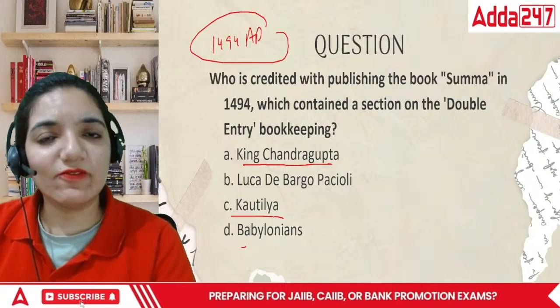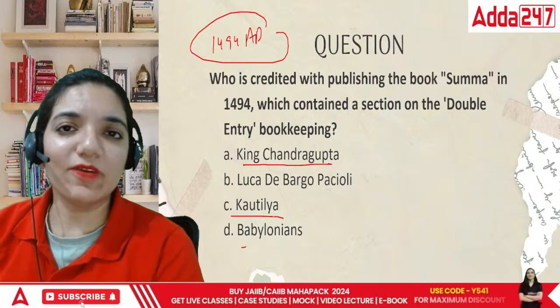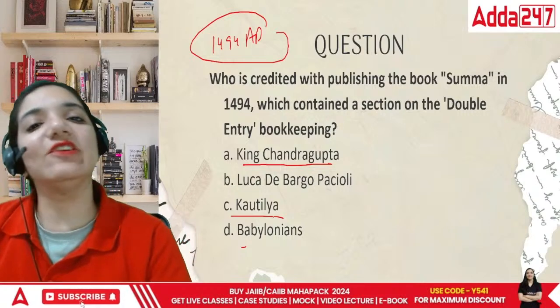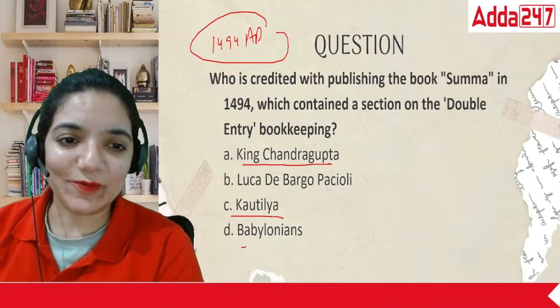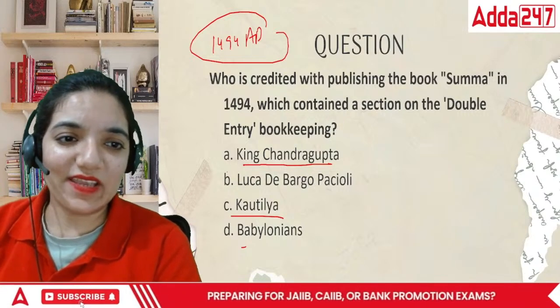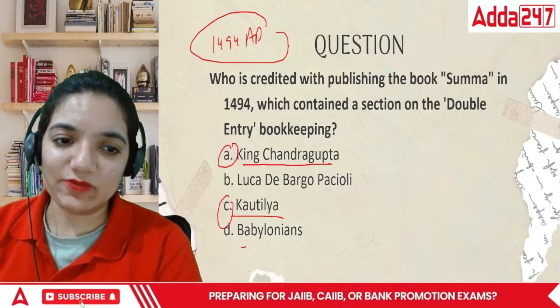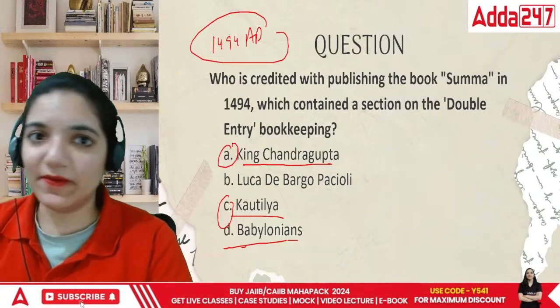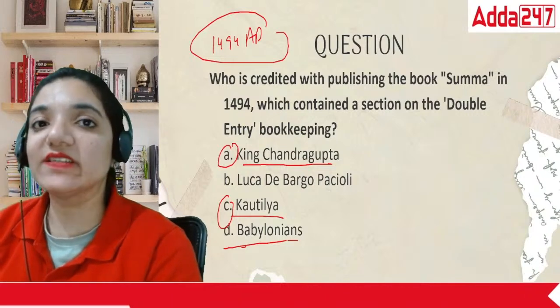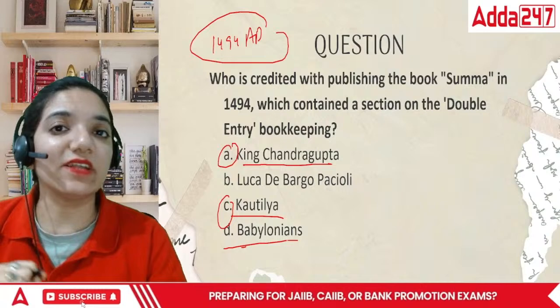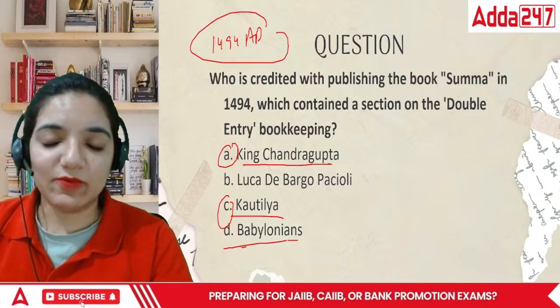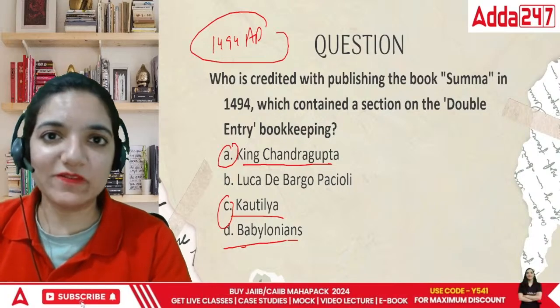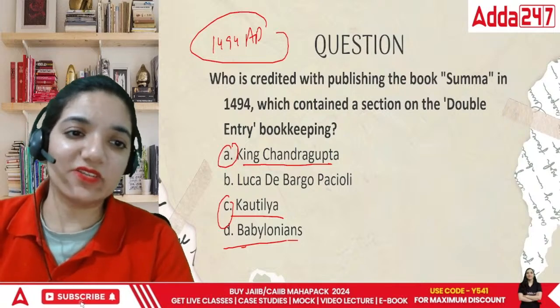So basically, in 1494 AD, what they found was something Indians knew about more than 2,500 years ago. So with the hint, A and C are out, right? Babylonians and Egyptians also had some roots of accountancy in their architectural designs and in the proofs we got from historical areas.